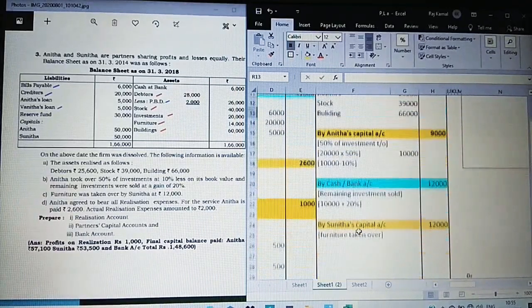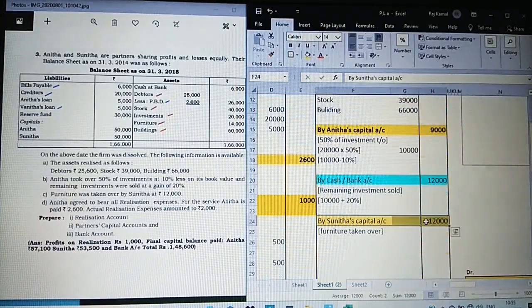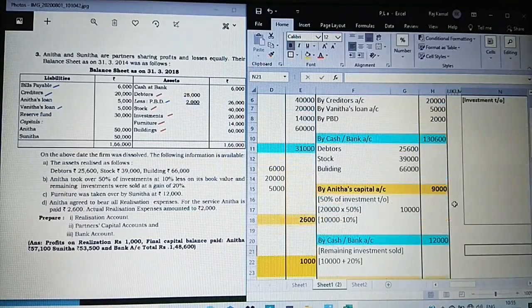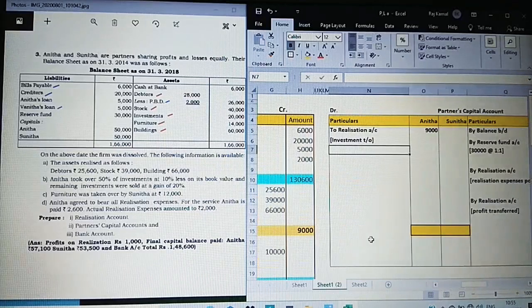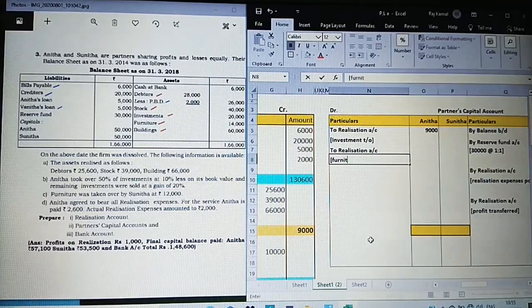And one more related to Sunita. Sunita is taking over some asset, right? Furniture taken over. So that is again on the opposite. It was on the credit side, posted on the debit side. To realization account again. Furniture taken over by Sunita.